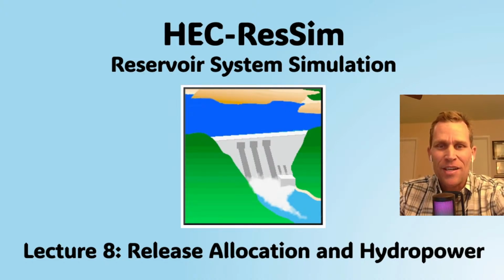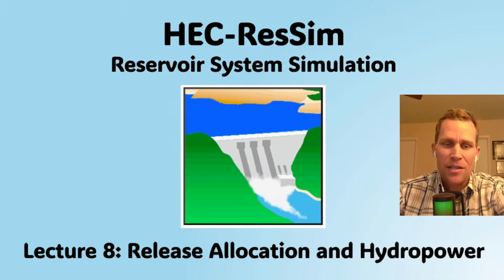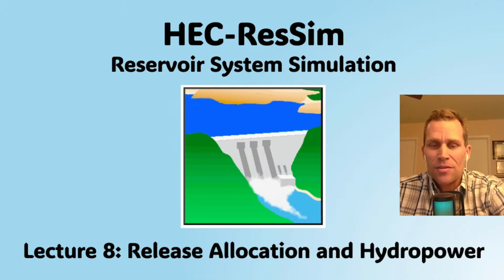This is a lecture in HEC ResSim. We're going to be talking about release allocation and hydropower. These are two topics that I just haven't included in a lecture before, so I decided to tackle both of these topics at the same time and create a little example problem to demonstrate both of them.